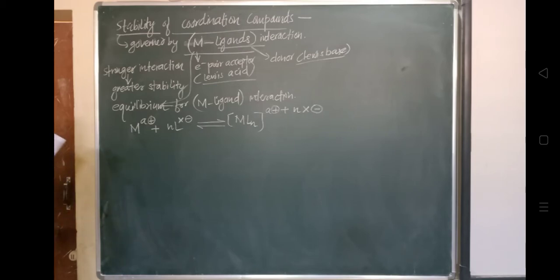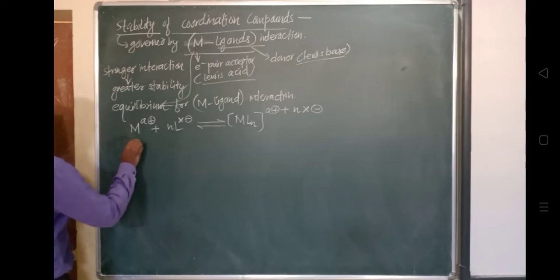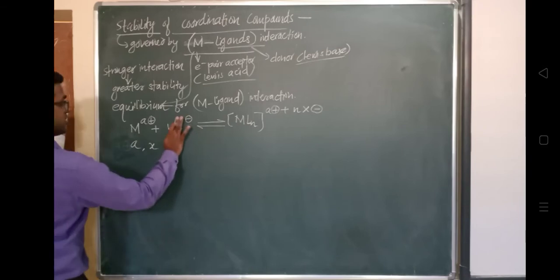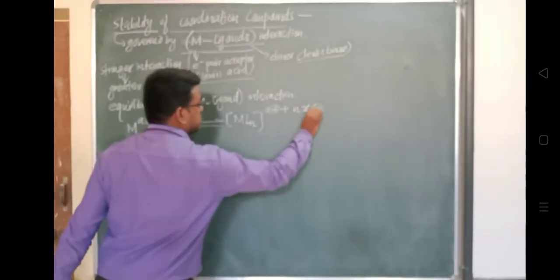Where this A and this X, I will change this X so that you understand this is not a multiply symbol, this is X.